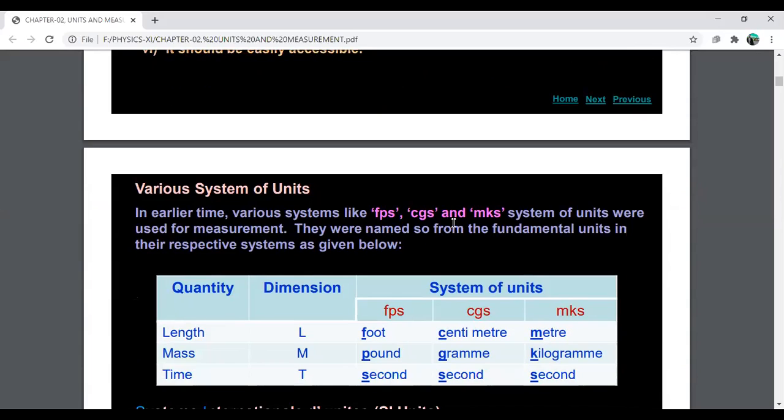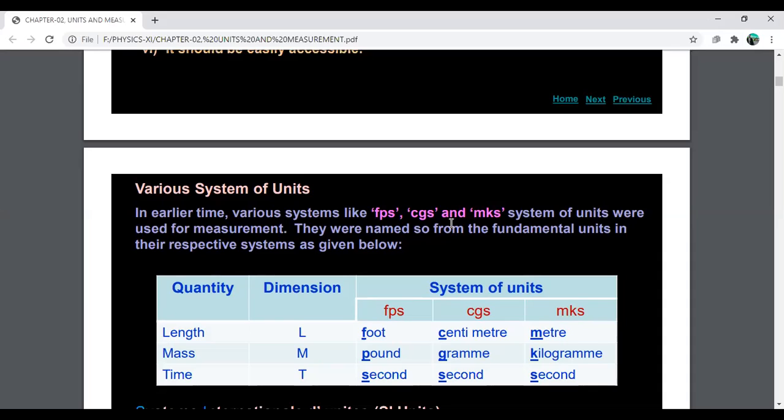FPS stands for foot, pound and second. CGS stands for centimeter, gram and second. And MKS stands for meter, kilogram and second. These three systems of units were used for measurement in earlier times, and they were named after the fundamental units in their respective systems.